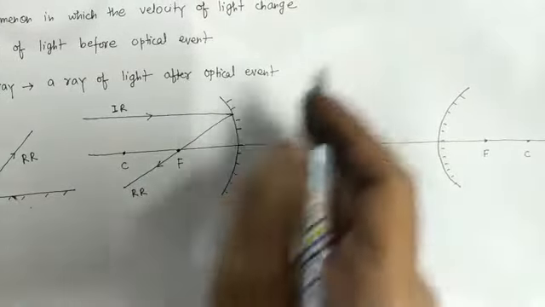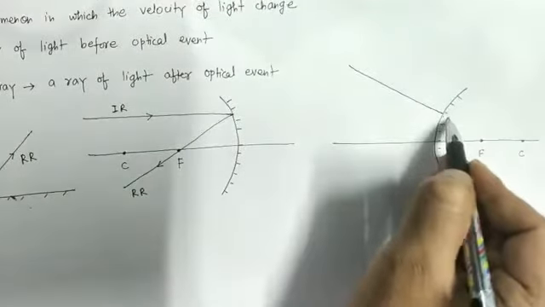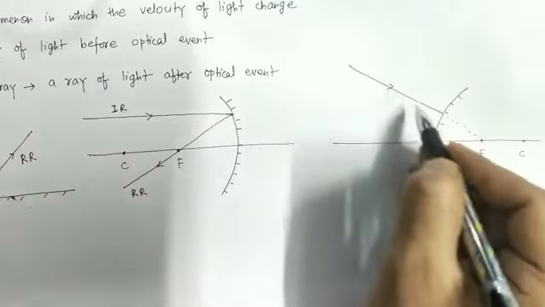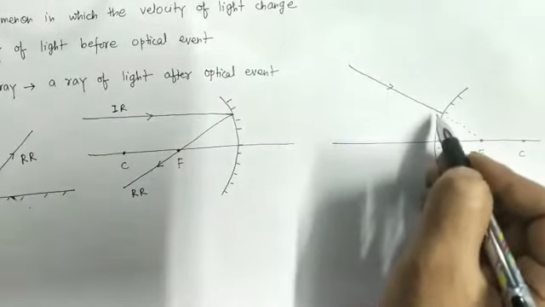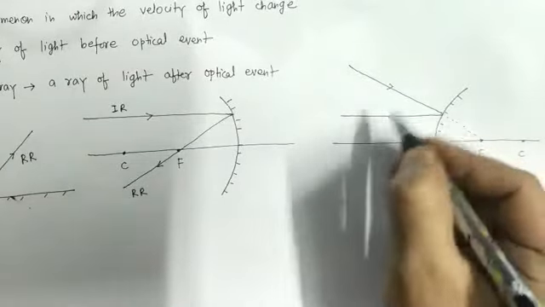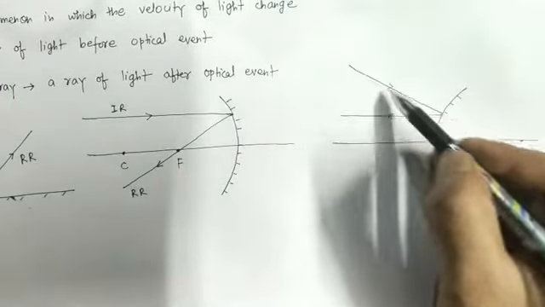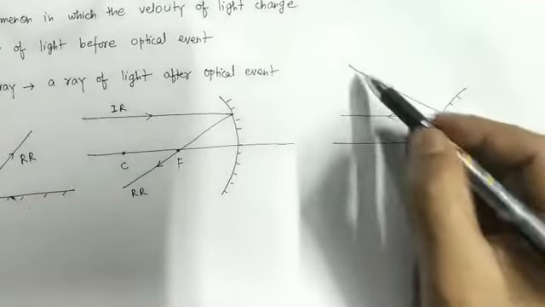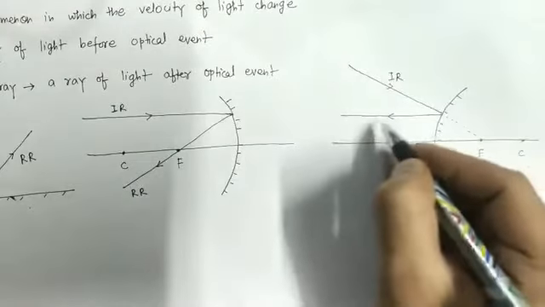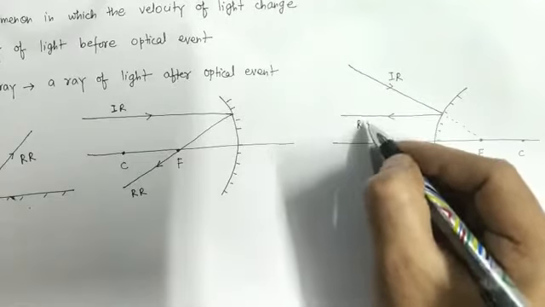And we know that if a ray of light comes towards the focus of a convex mirror, then after reflection it becomes parallel to the principal axis. So in this case, which is the reflected ray, which is the incident ray? This is the ray before the optical event, so this ray is the incident ray. And this ray is after the optical event, that is, after reflection in this case. So this ray is our reflected ray.